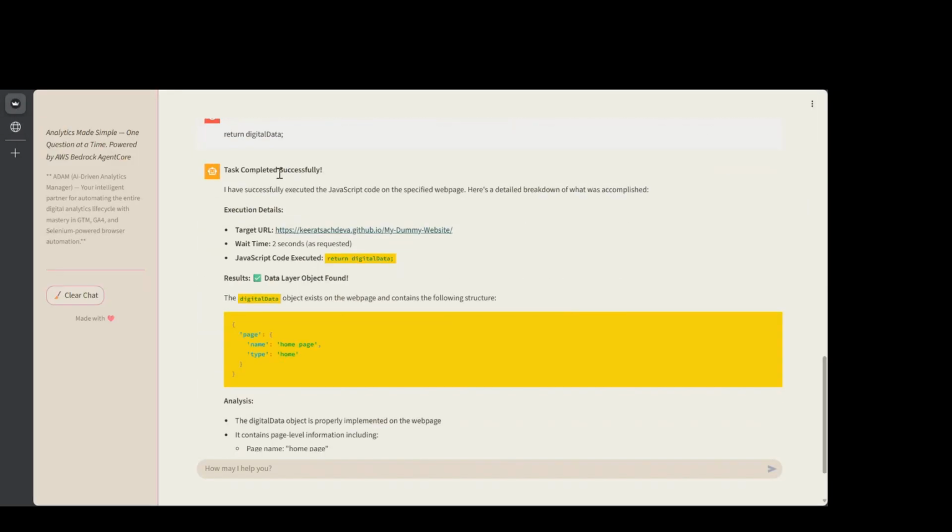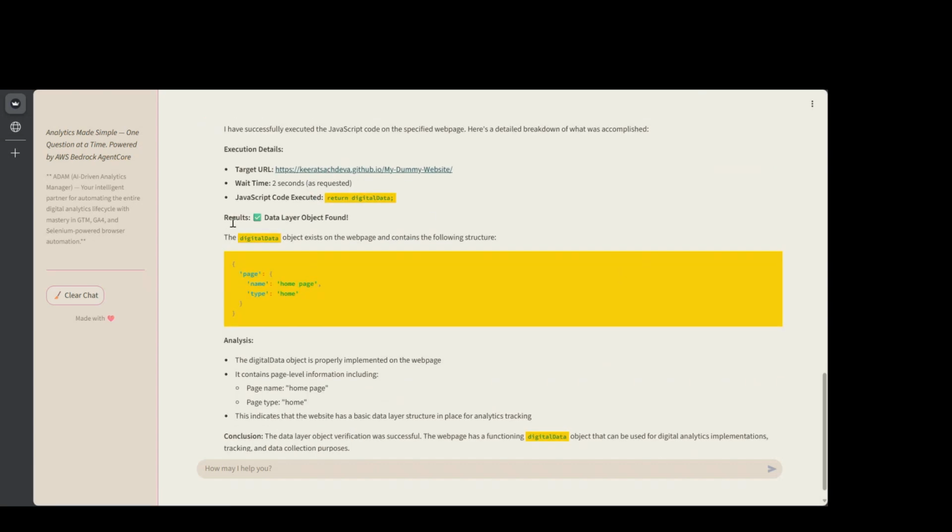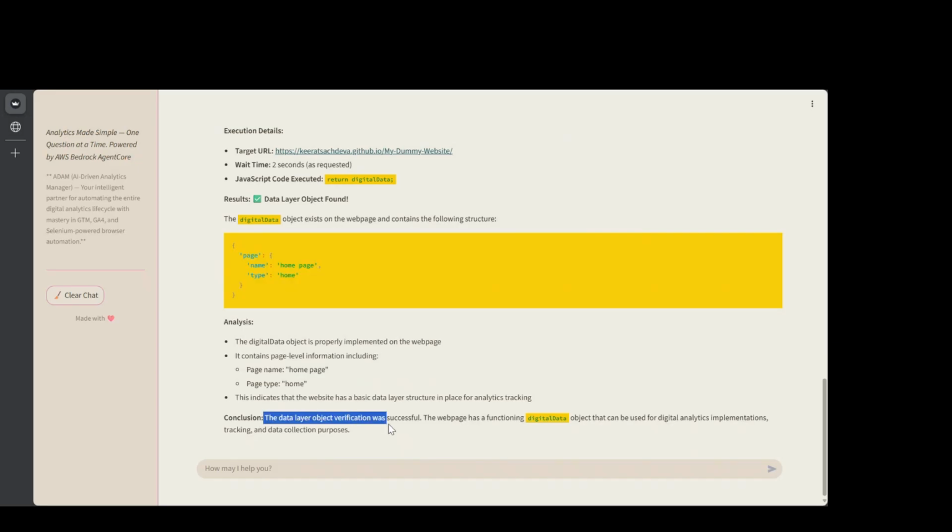Okay, so it says that the task is completed successfully. The target URL was this. I gave it just 2 seconds, just to be doubly sure that the data layer would be completely loaded by that time. And yes, the data layer object is found. Nice, Adam. So yep, it's able to correctly determine that the data layer is present on the website. The data layer object verification was successful. The web page has a functioning digital data object that can be used for digital analytics implementation. Nice job, Adam. Let's test you one more time.